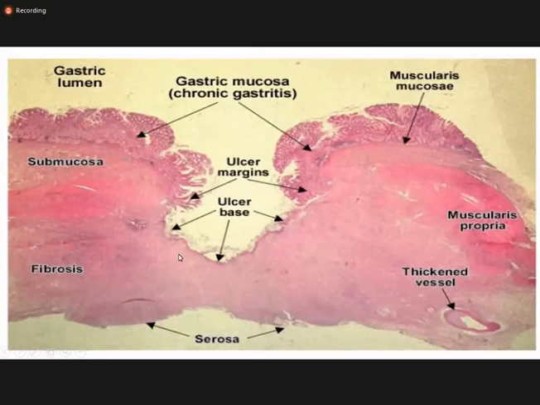This is not at high power. Under the inflammatory infiltrate is the granulation tissue and then the fibrosis. You can also appreciate the mucosa and the muscularis mucosae. This is the muscularis mucosae, then the submucosa and the muscularis propria, and this is a blood vessel, and last is the serosa.